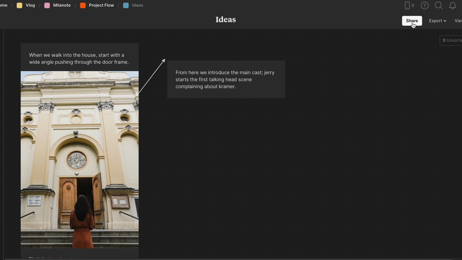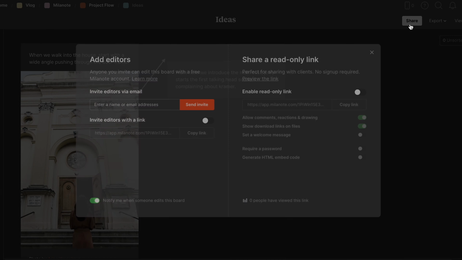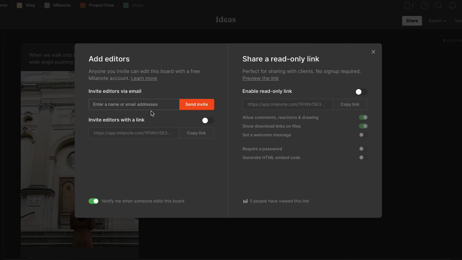see the big picture. One of the best features of Milanote is the ability to collaborate with others on the same board. Whether you're working with a team or you're just getting feedback from a friend, the collaboration feature makes it easy to share your ideas and get input from others.